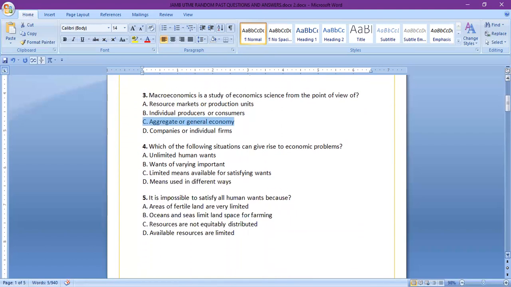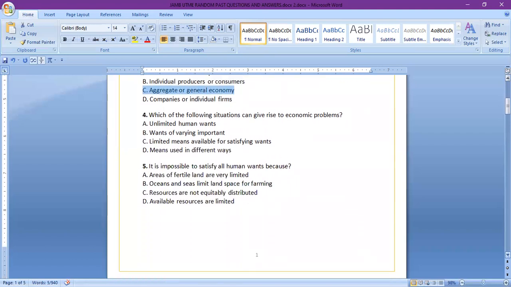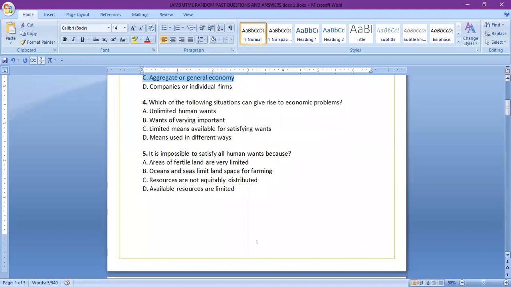Number 4, which of the following situations can give rise to economic problems? A, unlimited human wants. B, wants of varying importance. C, limited means available to satisfying wants. D, means used in different ways. So this question, the answer is pretty clear.